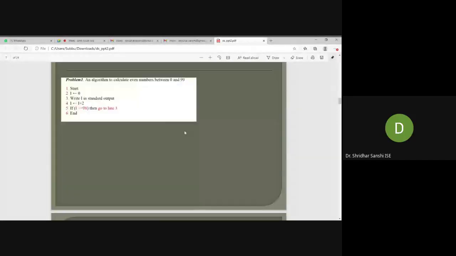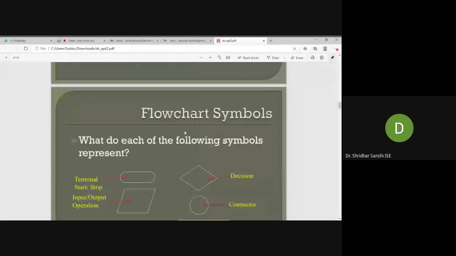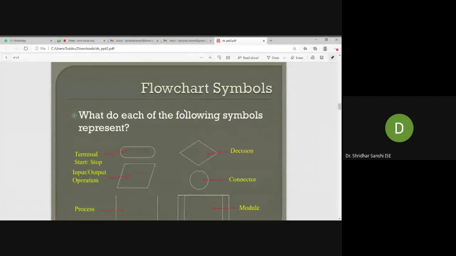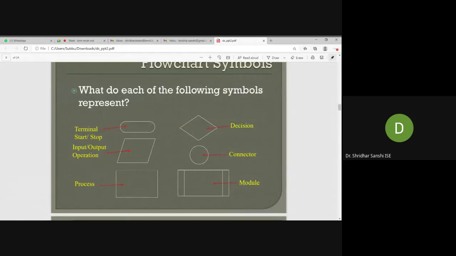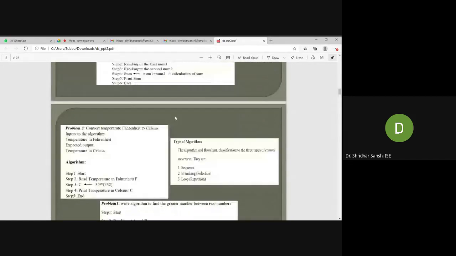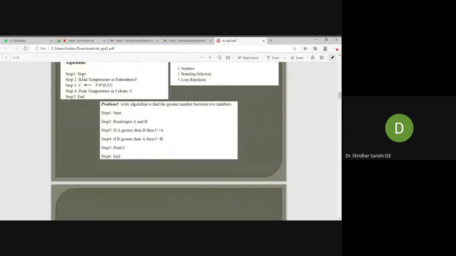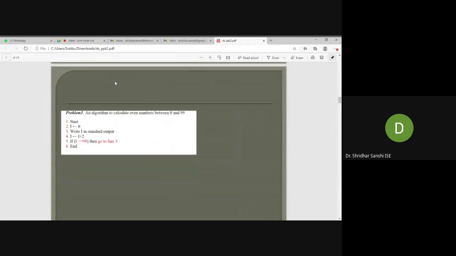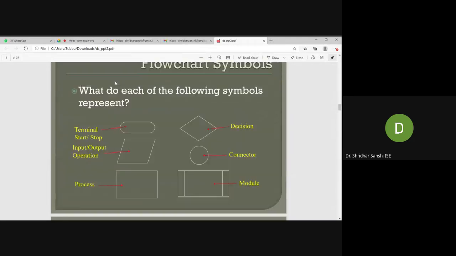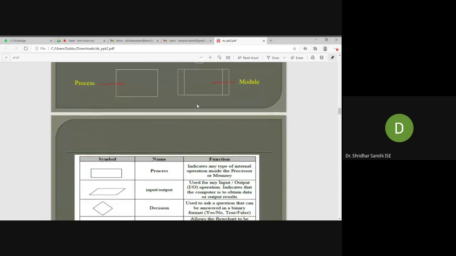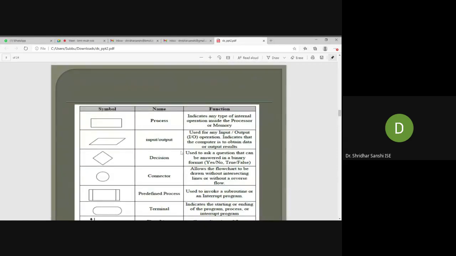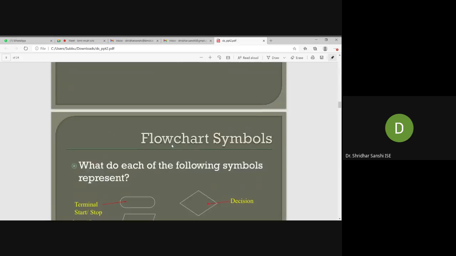Next we'll go with another method called a flowchart. Whatever algorithm we have written in English statements, we can represent in a diagrammatic manner, using pictures and symbols.